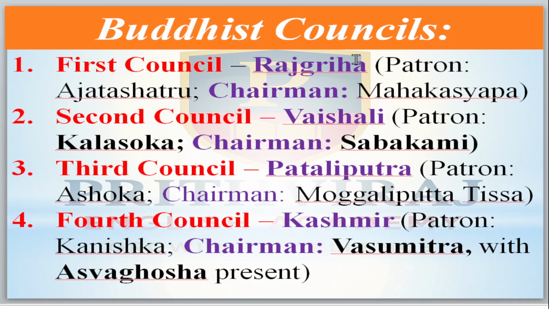The first council was at Rajagriha, supported by Ajatashatru, and the chairman was Mahakashyapa. The second council was at Vaishali, supported by Kalasoka, and the chairman was Sabhakami. The third council was at Pataliputra, supported by Ashoka, and the chairman was Moggaliputta Tissa. The fourth council was in Kashmir, by Kanishka, and the chairman was Vasumitra with Ashwaghosha present.